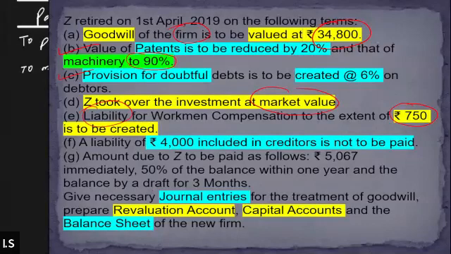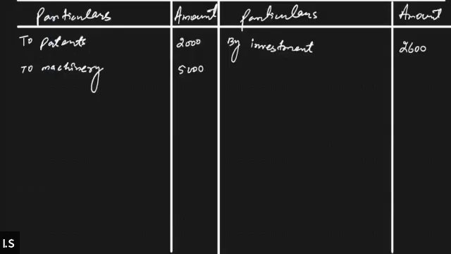Next adjustment says a liability of rupees 4,000 included in the creditors is not to be paid. One of the liabilities by way of creditor of rupees 4,000 need not be paid to the creditor anymore. That means it is a kind of gain, right?